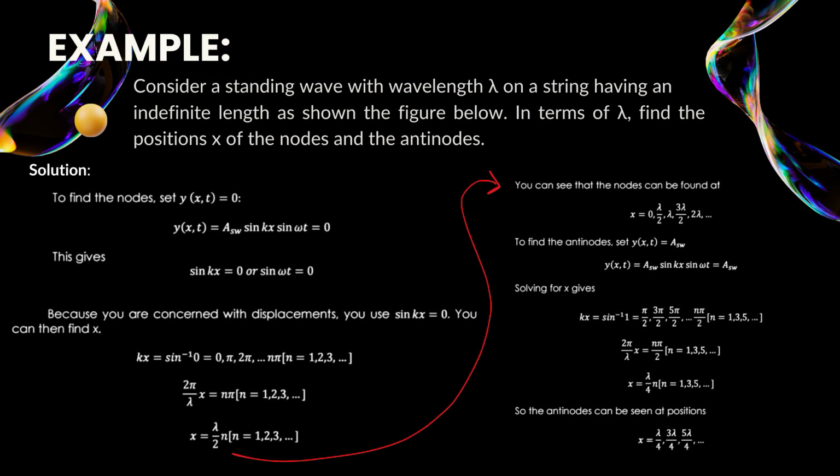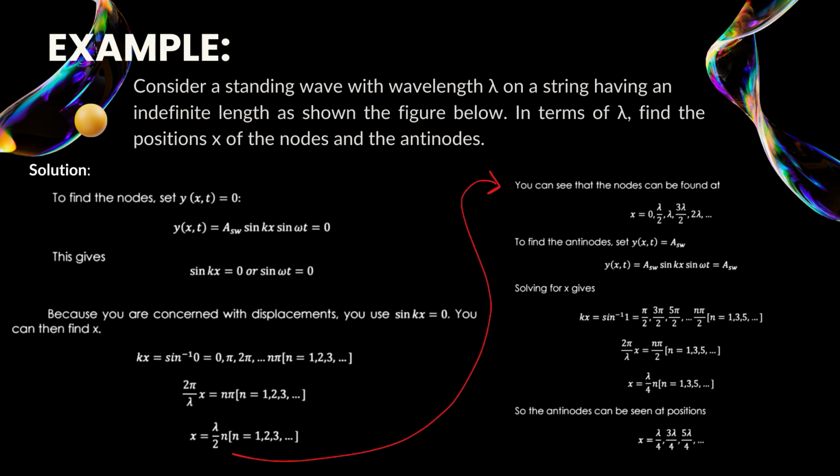Next, to find the antinodes, we look for where the vibration is the greatest. This happens when sine kx equals 1 or negative 1. Solving this gives x equals (2n plus 1) times wavelength over 4, where n equals 0, 1, 2, 3, and so on.